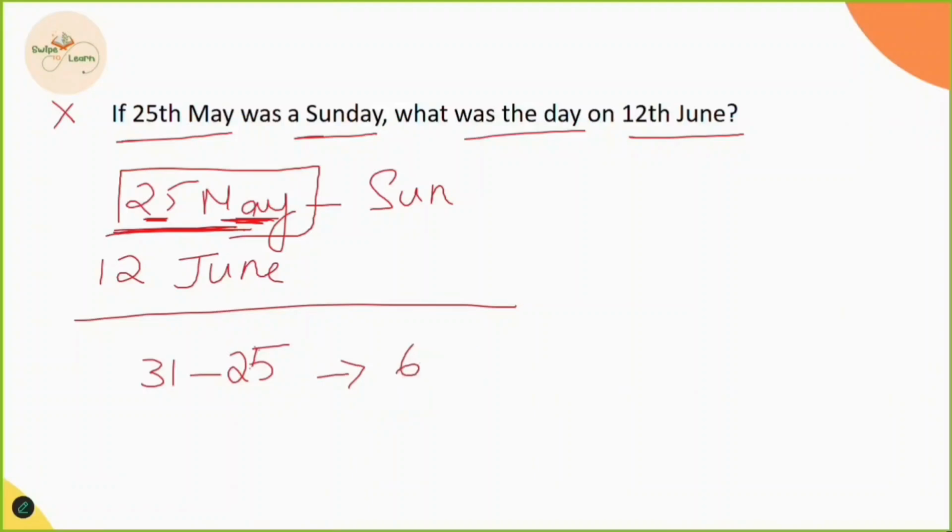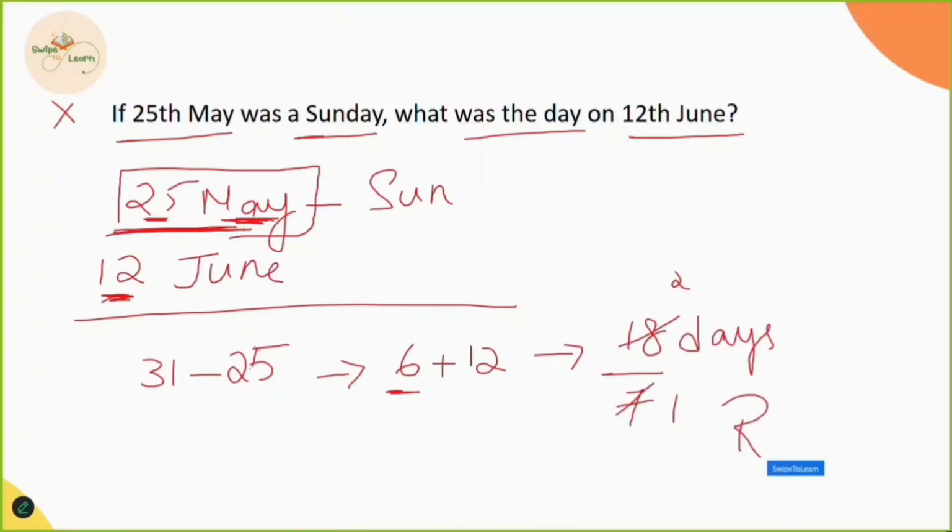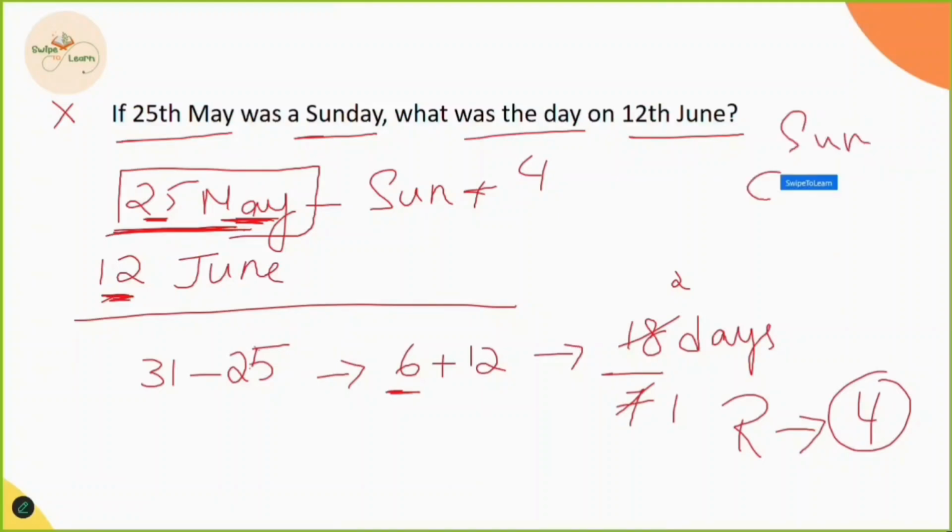We add this 6 to the next date. The next date given is 12. So 6 plus 12 becomes 18. 18 days, but we have only 7 days per week, right? So we simply divide by 7. 7 2s are 14 and the remainder is 4. This remainder is added to Sunday. So 4 days after Sunday means 1 is Monday, then Tuesday, Wednesday, Thursday.